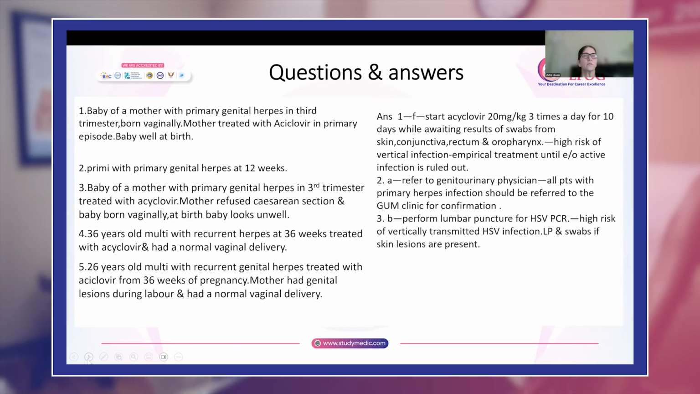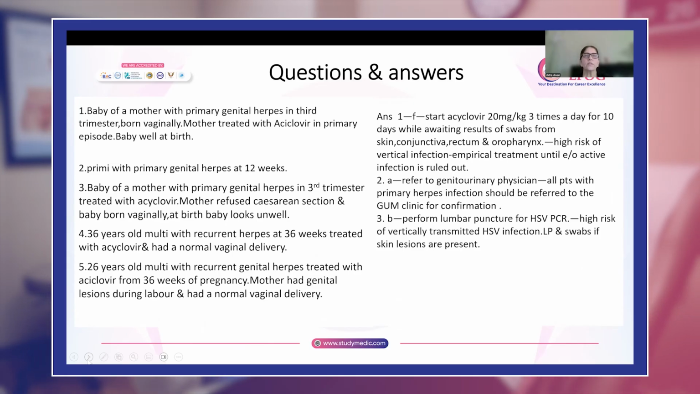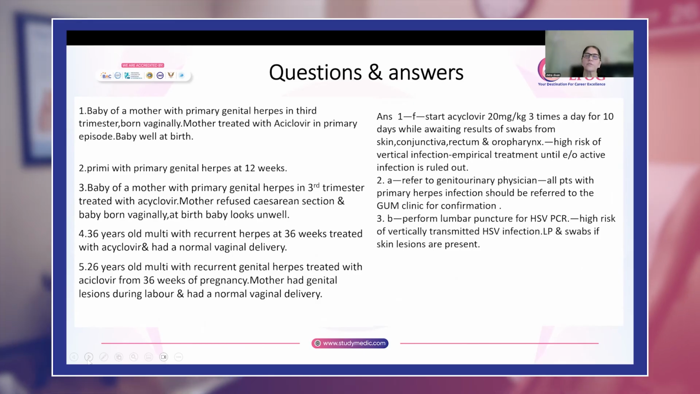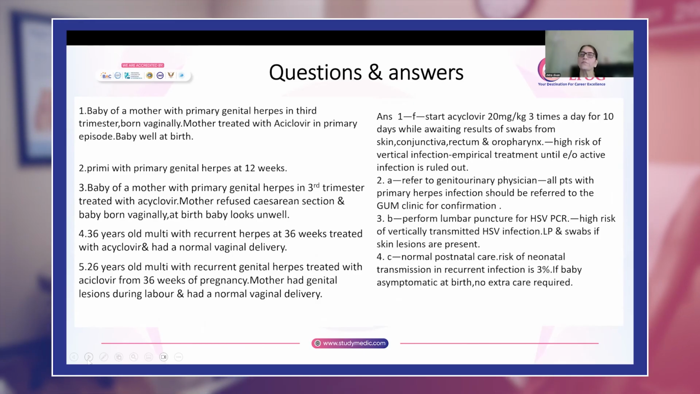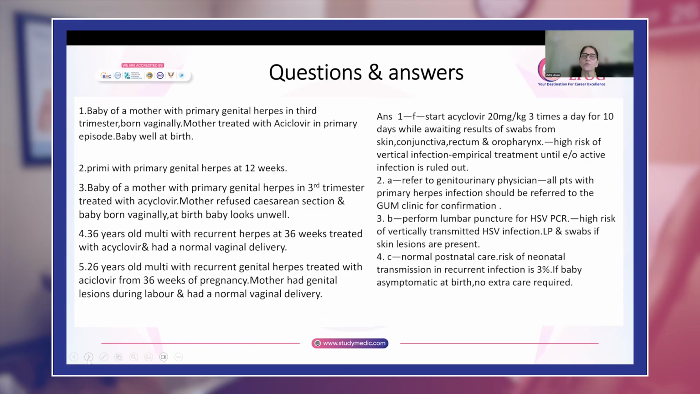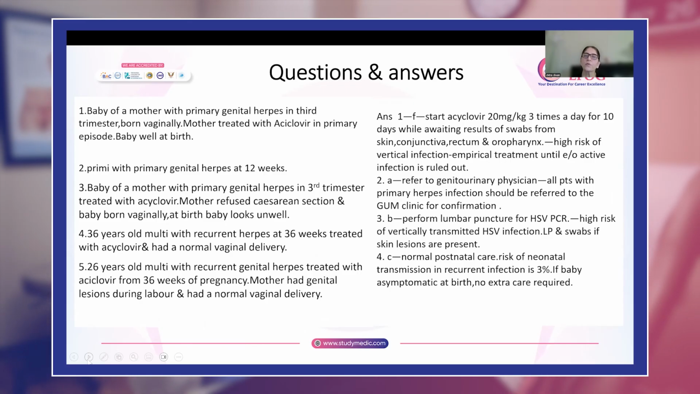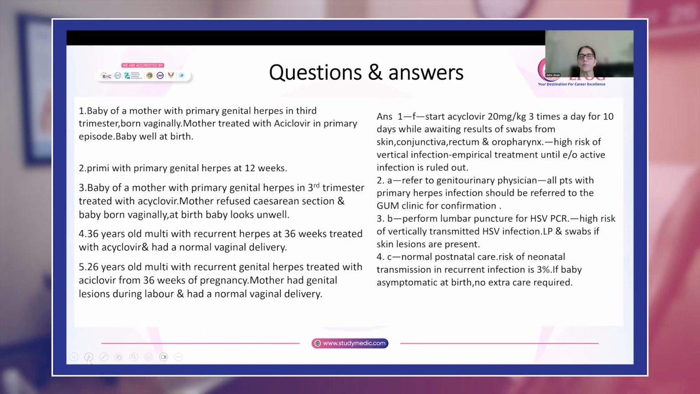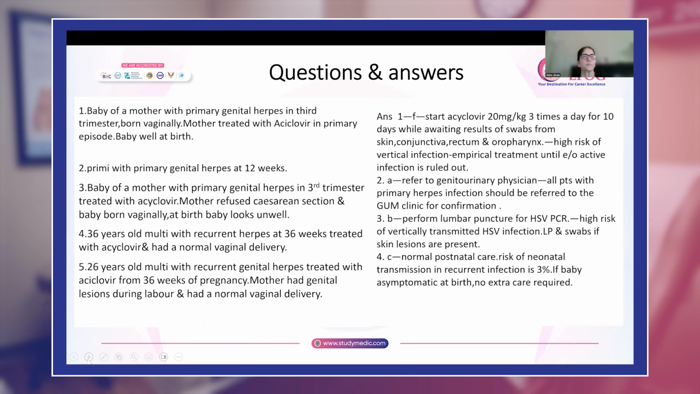Then you have this 36-year-old with recurrent herpes at 36 weeks treated with acyclovir, and she has a normal vaginal delivery. So if it is recurrent, then the newborn is not at a high risk. So you will give normal postnatal care. The risk of neonatal transmission in recurrent infection is only about 3%. Okay, and if the baby is asymptomatic at birth, no extra care is required for the baby.